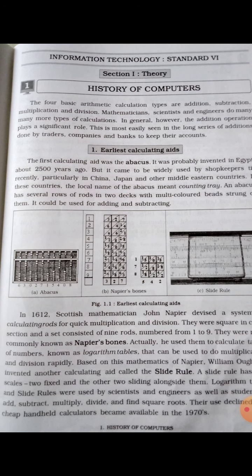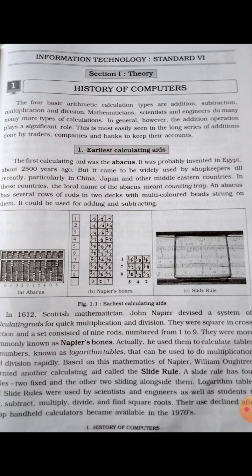First is the calculating aid, the abacus. It was probably invented in Egypt about 2005 years ago, but it came to be widely used by shopkeepers until recently, particularly in China, Japan and other Middle Eastern countries. In these countries, the local name of the abacus meant counting tray. An abacus has several rows of rods in two decks with multicolored beads strung on them.